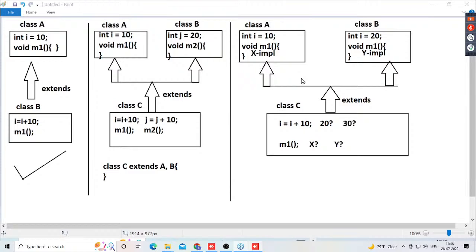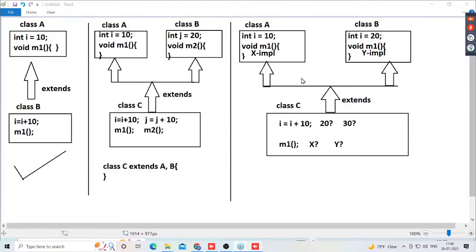B child class. You can take any names, sir. The example was A and B, I have taken. Any name, C or D or single class. Class A, class B, class C, class. You get a multi-level inheritance. That is possible in Java. There we are not getting any confusion now.